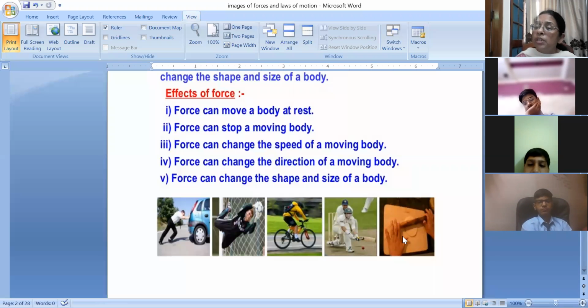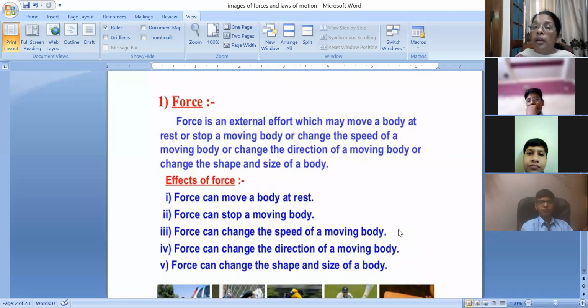And you can also see in this figure how force can change the shape and size of a body. This is a dough, and the person is applying a force on this dough. On applying force, the dough is changing into a rounded figure. You eat chapati. How do you get a rounded chapati? When your mother applies a force on this dough, it takes a round shape. This is what force can do.